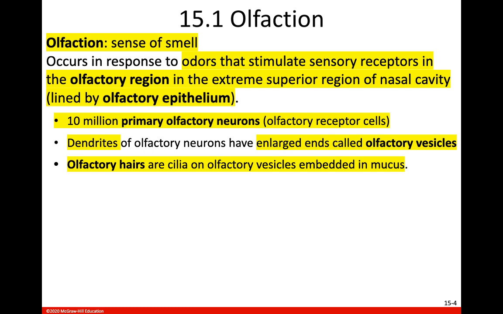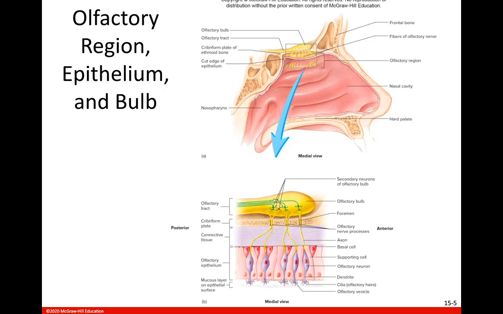And once they've dissolved in that mucus, they will attach to receptors on those olfactory hairs, which are on those olfactory vesicles, and then this will stimulate those olfactory neurons, those primary olfactory neurons. It will generate an action potential, which will then be carried up by cranial nerve 1, the olfactory nerve, up to the olfactory lobe on the inferior side of the frontal lobe of your cerebrum.